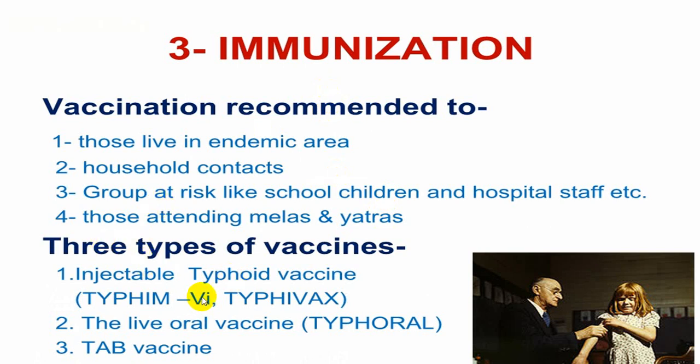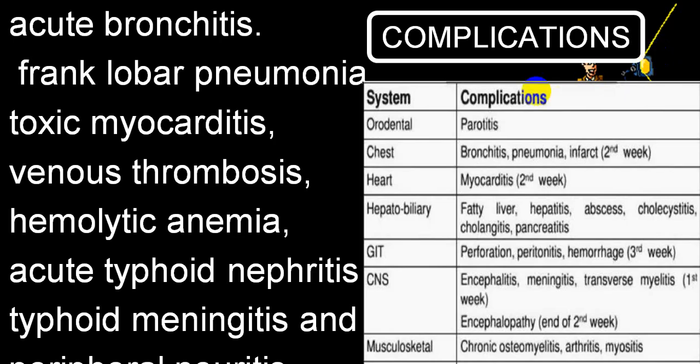Typhoid Vi vaccine, Typhivax, Typhi oral, or the TAB vaccine can be utilized, and all these persons should be vaccinated: persons in an endemic area, household contacts, groups at risk like school children, hospital staff, and persons who are attending meals, melas and yatras, etc. Particularly at melas and yatras, they will be more prone to get these infections.